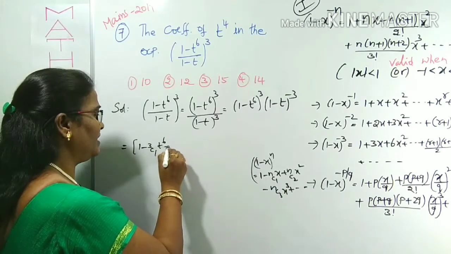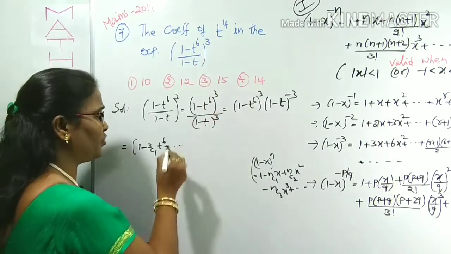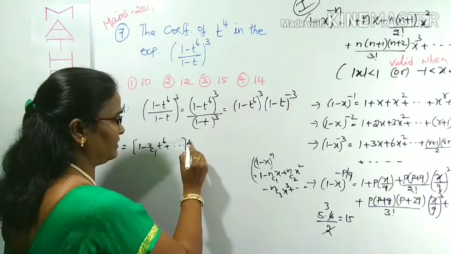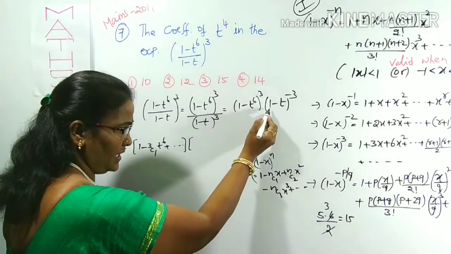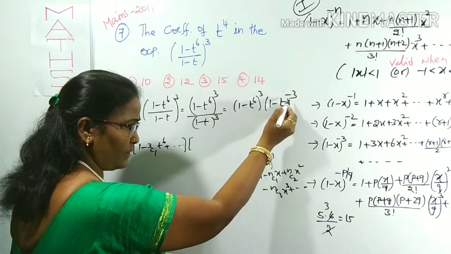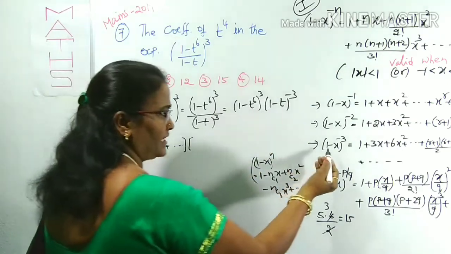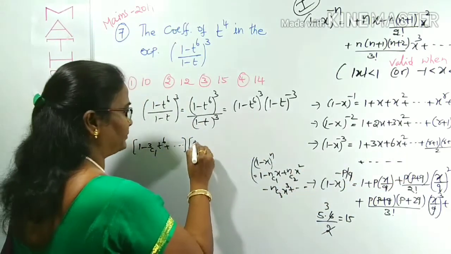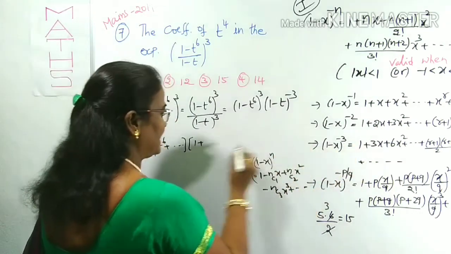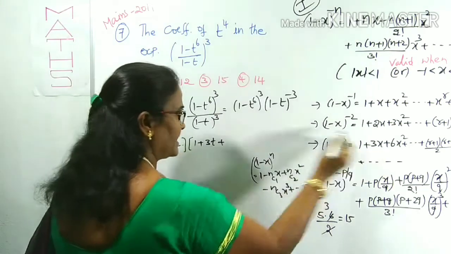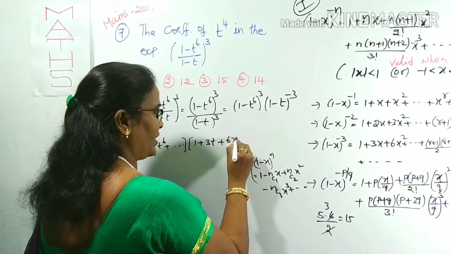But we want only the t power 4 coefficient. Higher powers we don't want. That's why you can stop here. We can concentrate on the next expansion. It is in the form of (1 minus x) whole power minus 3, but in place of x, t is there. We can come to this one. The first term is 1, plus the second term is 3 into, in place of x, t, plus the third term is 6 x square.